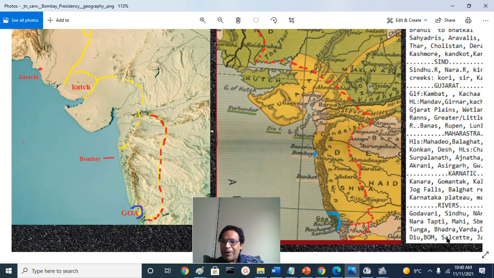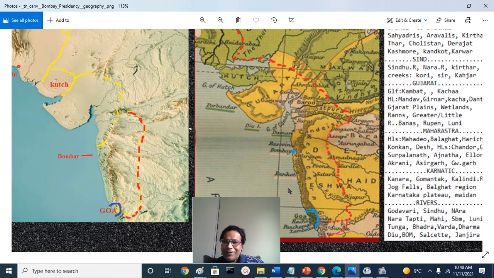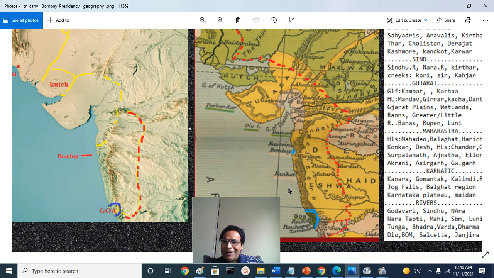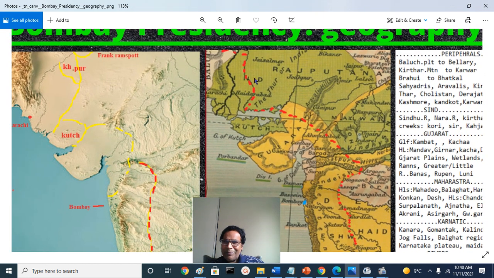The Bombay, Salsette Island. I talked about Janjira. There was Abyssinia, another name for Ethiopia, the Habashis, Abyssinians. They ruled an area called Janjira, south of Bombay. A very magnificent fort. Shivaji tried many times to get it, but he couldn't. That's called Murud Janjira. Murud is on the mainland, and somewhere here will be Janjira, a very great, fascinating port.